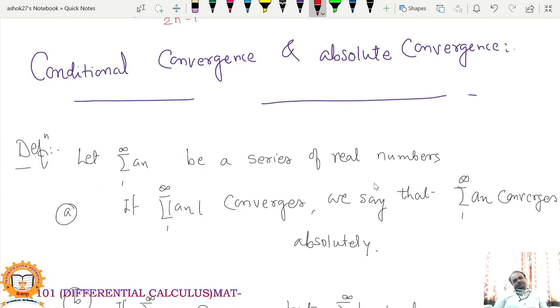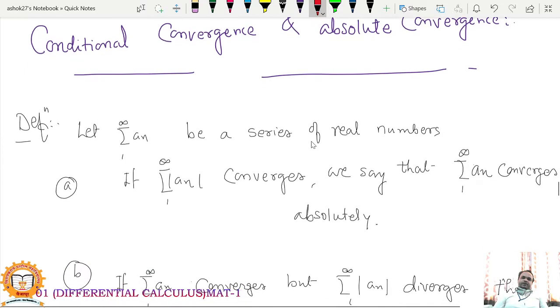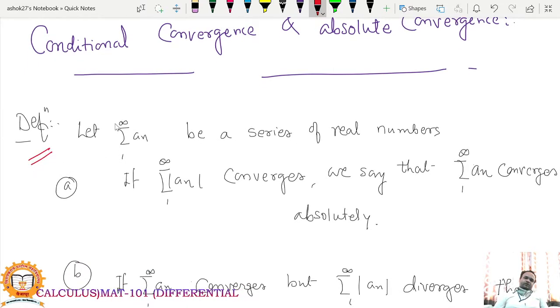So the next type of convergence, that is conditional convergence and absolute convergence of infinite series. So let's see what is the definition of conditional convergence and absolute convergence.